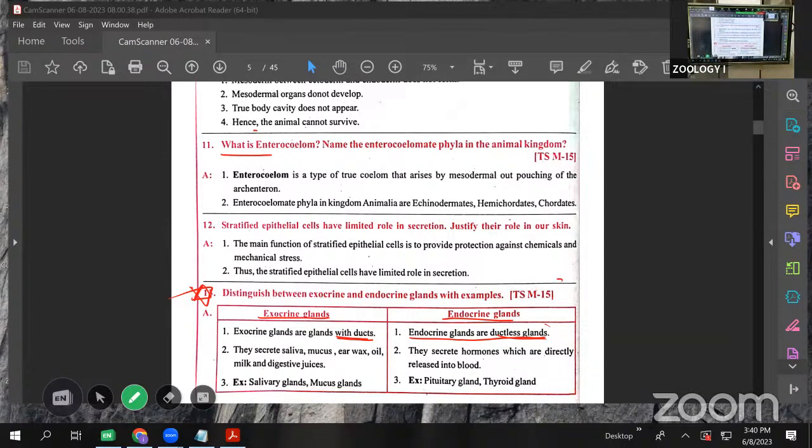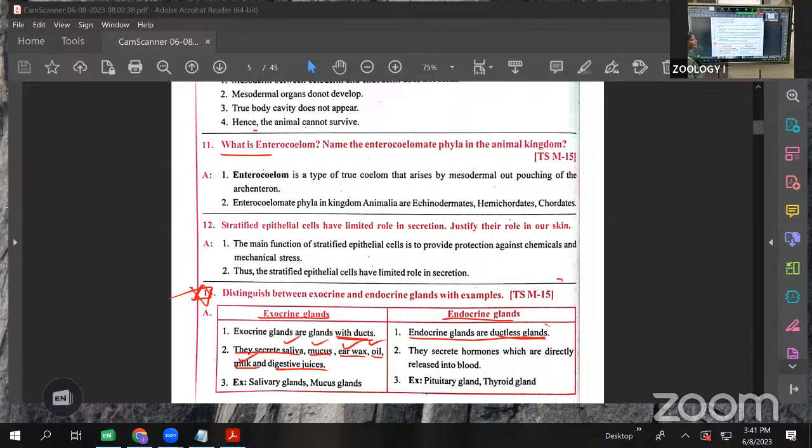Next, which substances do the exocrine glands secrete? They secrete saliva, mucus, earwax, oil, milk, and the digestive juices.